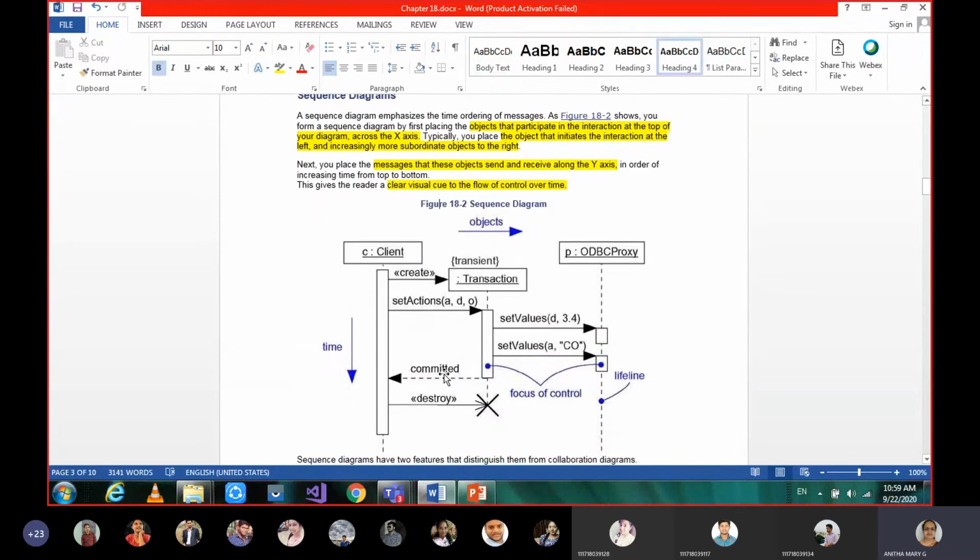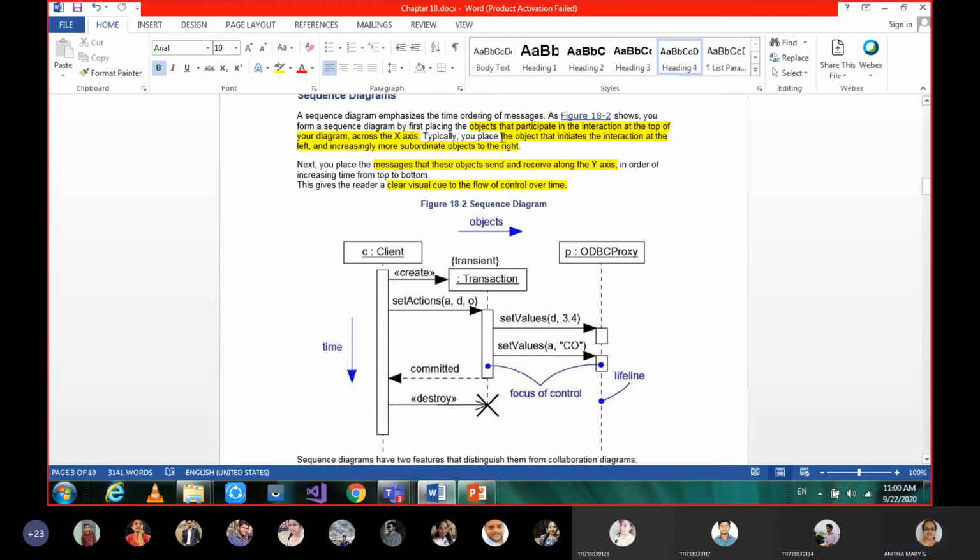So let's study each diagram in detail. The first one is about sequence diagrams. The same example is given here, but at a more specific level of abstraction, and we'll study sequence diagrams here.